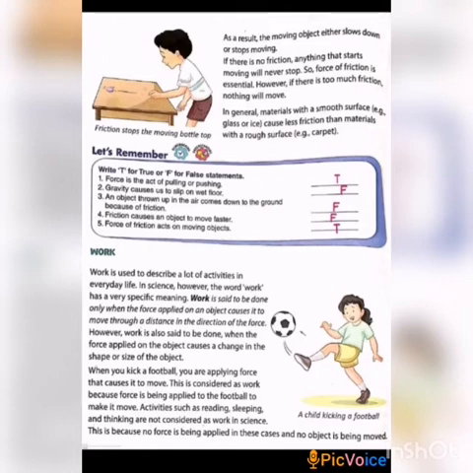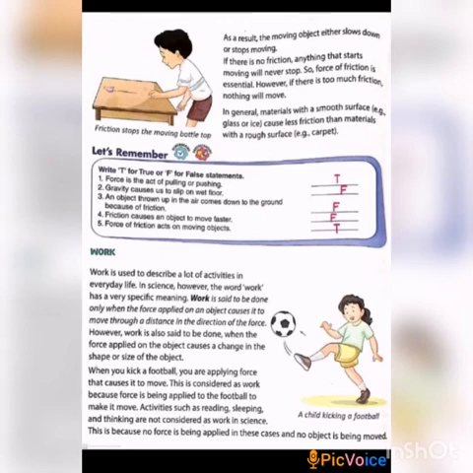First one, the force is the act of pulling or pushing. That is true. Write T. Then, gravity causes us to slip on a wet floor. That is false. Then you write F. An object thrown up in the air comes down to the ground because of friction. That is because of gravity. So that is false, and then you write F.